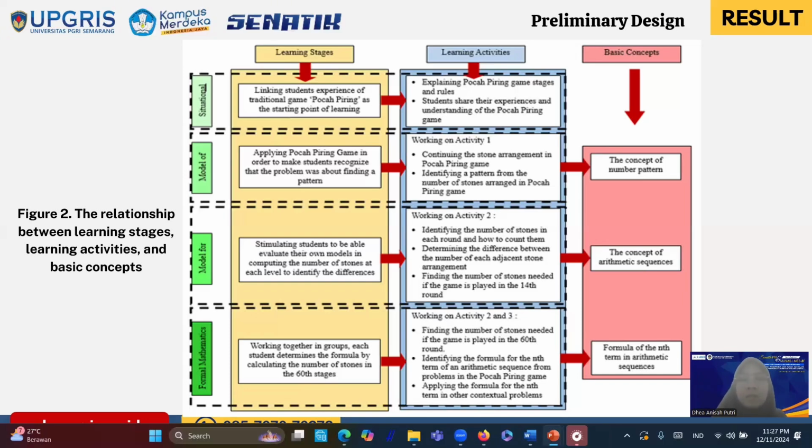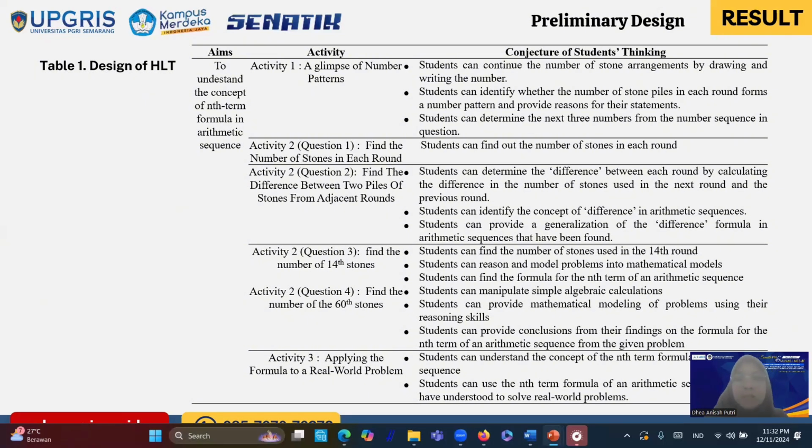And in the last stage, in formal mathematics, students work together and each student determines the formula by calculating the number of stones in the 60th stage. And in this stage, they work on activity 2 and 3, and they will find the number of stones needed if the game is played in the 60th round and identify the formula and apply the formula. This activity will lead them to the basic concept of formula of the nth term of arithmetic sequences. The next one, the design of hypothetical learning trajectory.